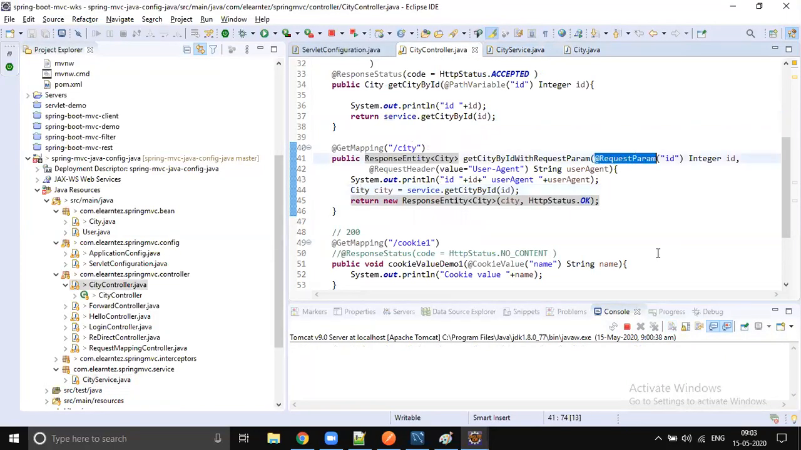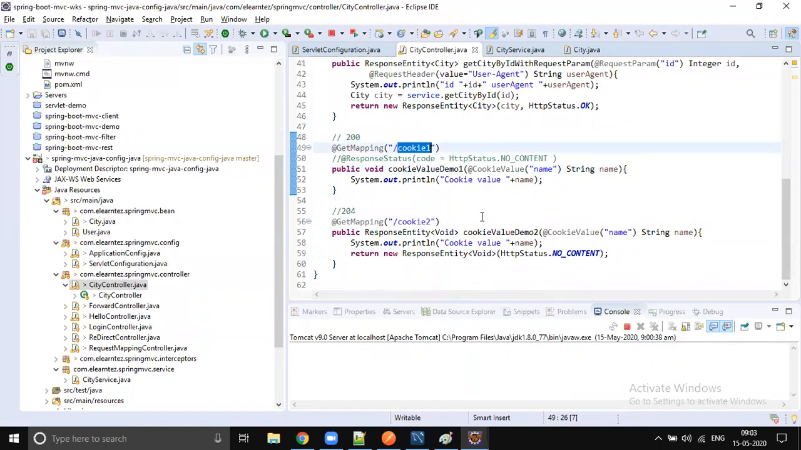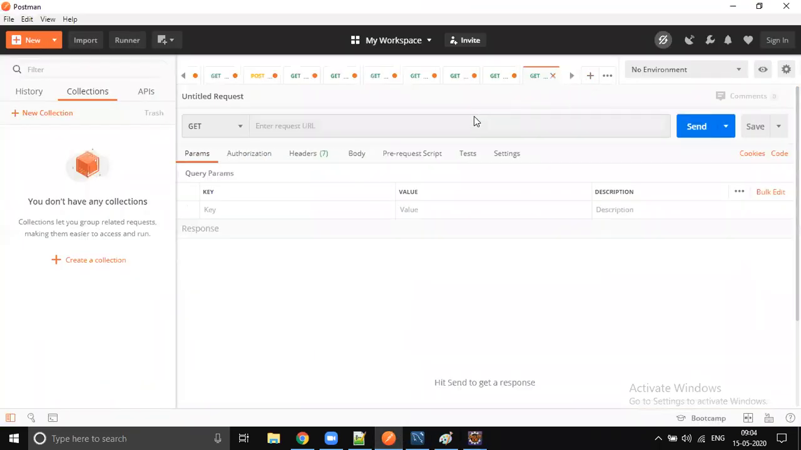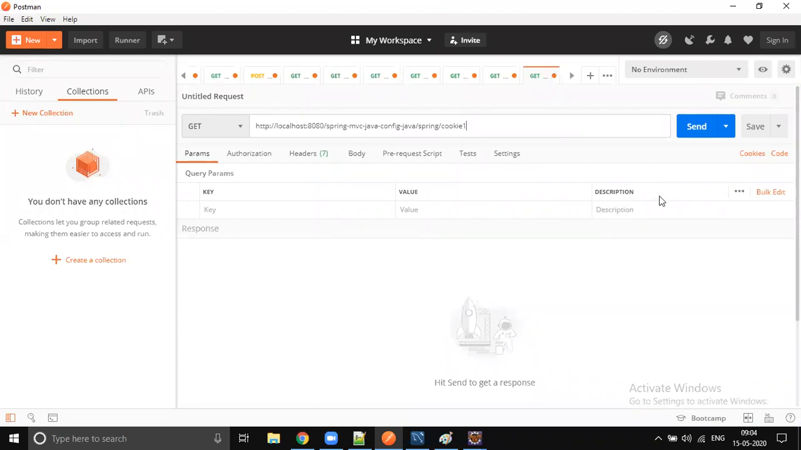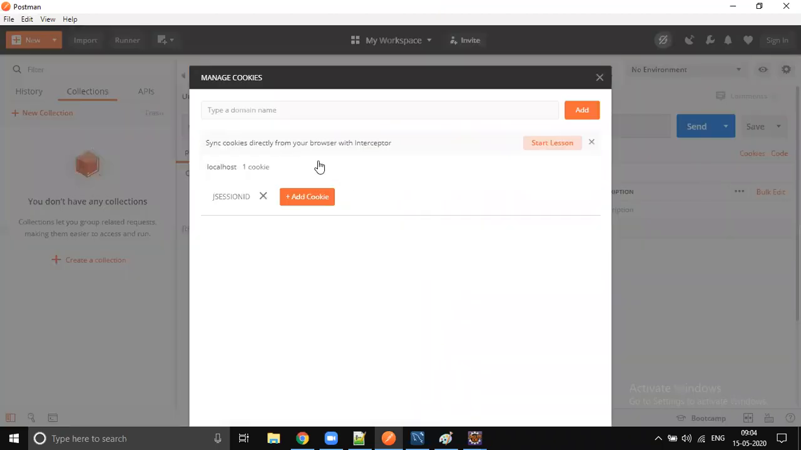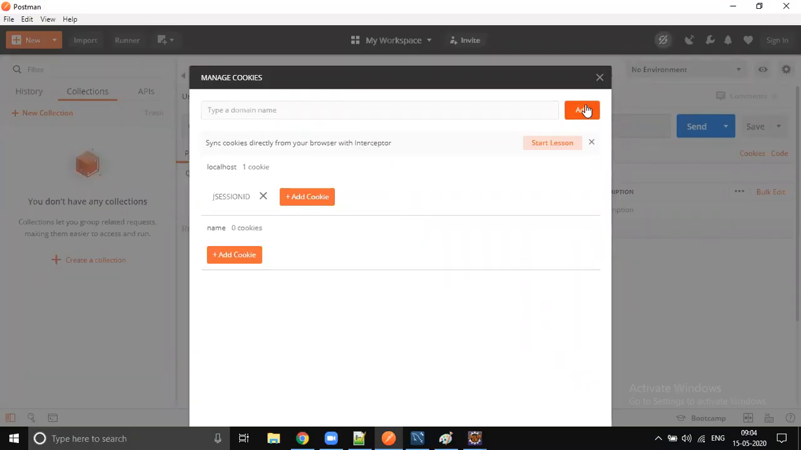At request, it is also possible to send a cookie value. To send the cookie value, we have to use Postman. So the URL is cookie 1 or cookie 2. Let's go to Postman. Just change the city to cookie 1, right? And here are the cookies. Here you can add the cookie. Cookie name, it's a key value pair. Name, and you just add it.